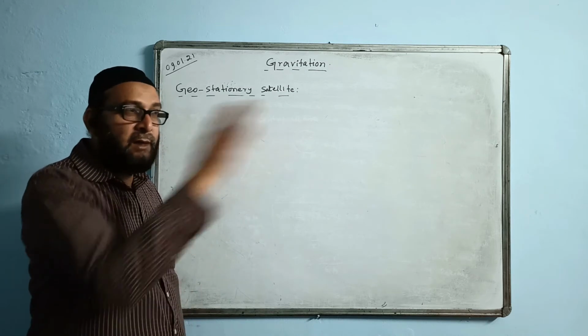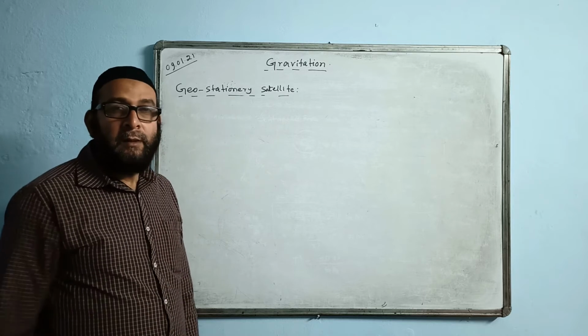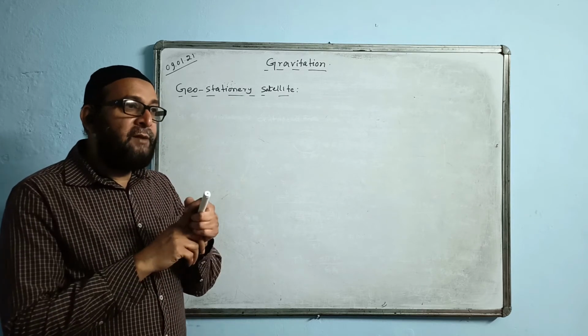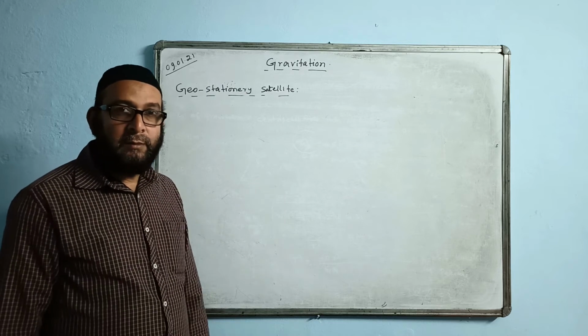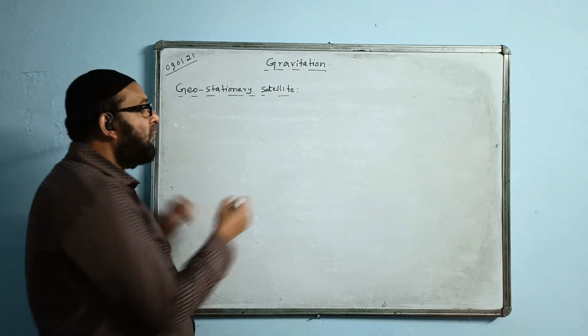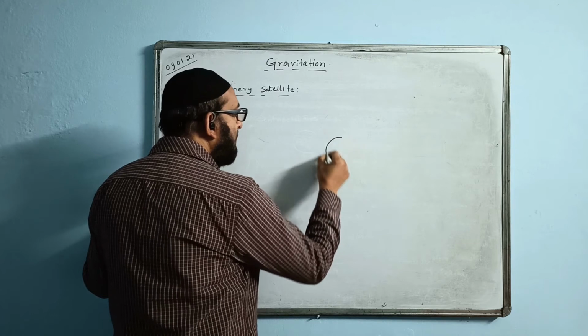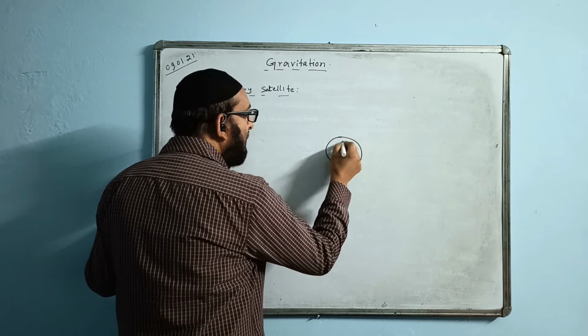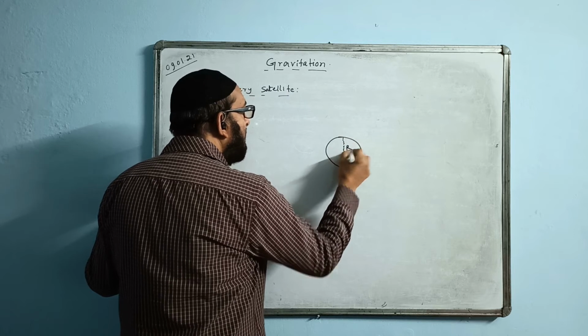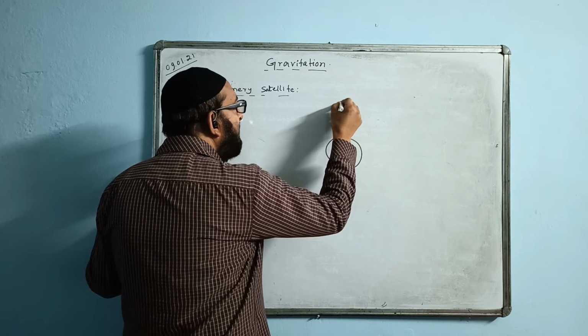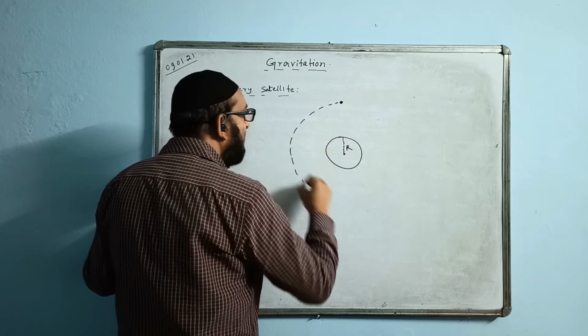Its position will remain constant with respect to a point on the surface of the Earth. So let us draw a diagram and see. This is the Earth. The radius of the Earth is R, and we have a satellite like this.